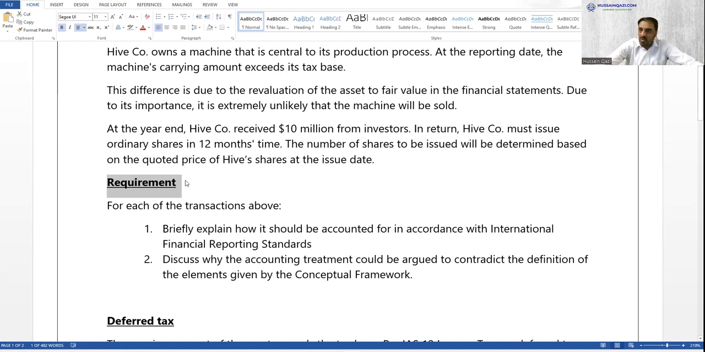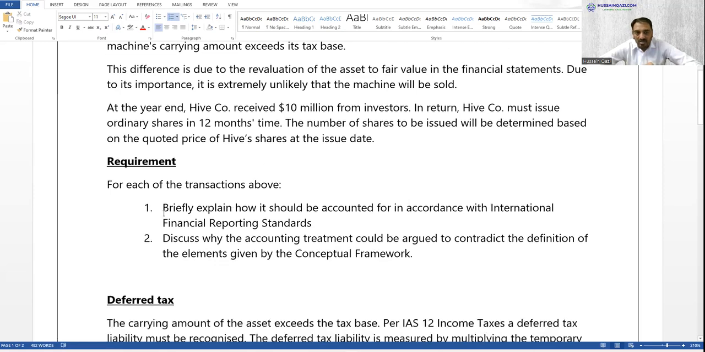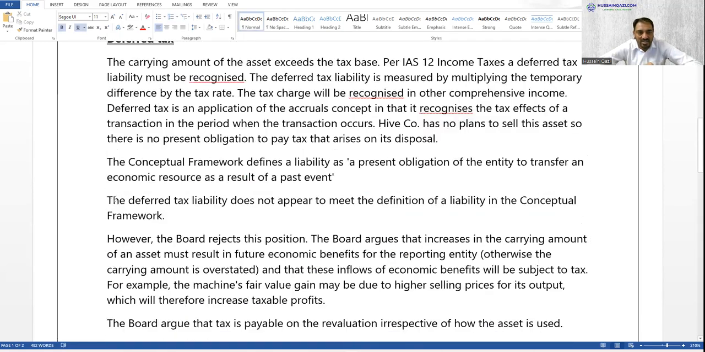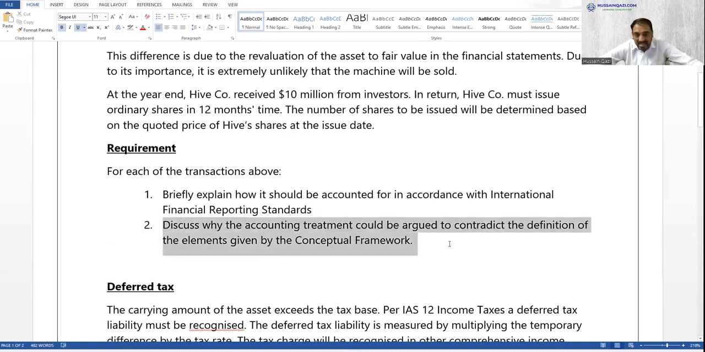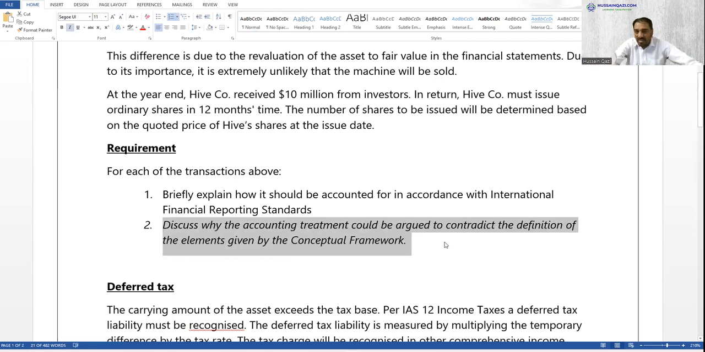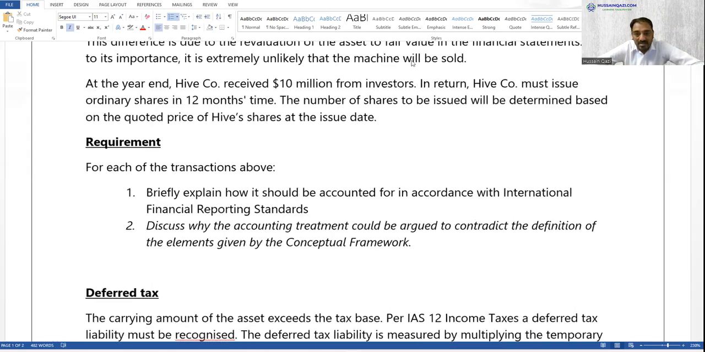So the examiner also examines the conceptual framework in this manner. For each of the above transactions, number one, briefly explain how it should be accounted for in accordance with IFRS. So that means very clear headings about deferred tax and financial instruments. But in SBR questions, the conceptual framework is always integrated with the scenarios. Discuss why the accounting treatment could be argued to contradict the definition given by the conceptual framework. So that is the point.